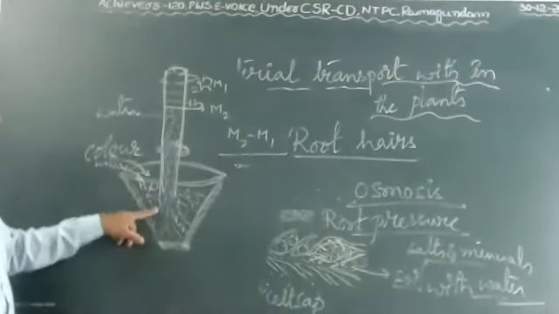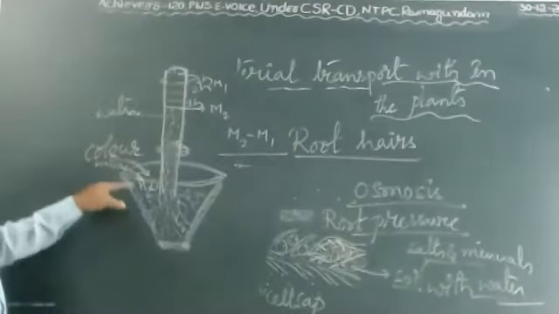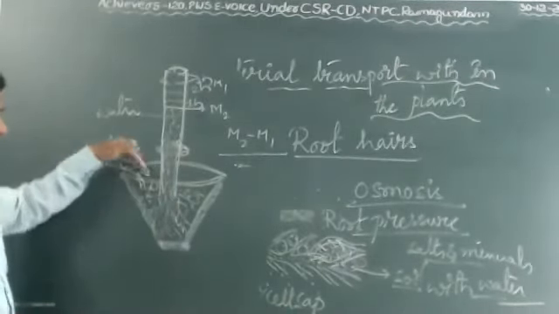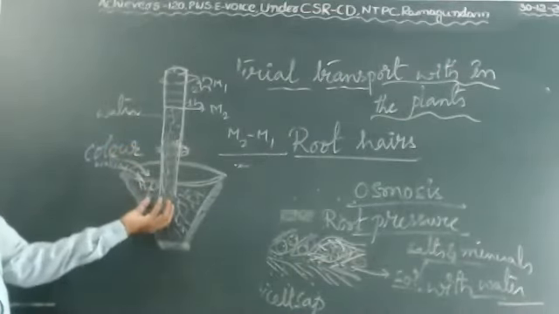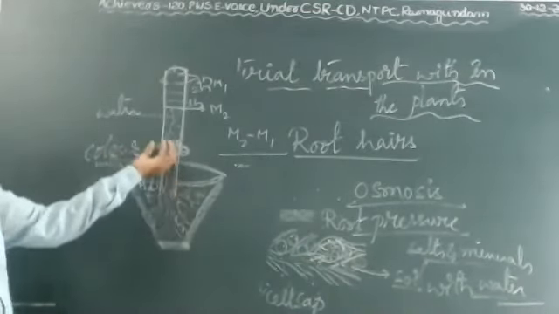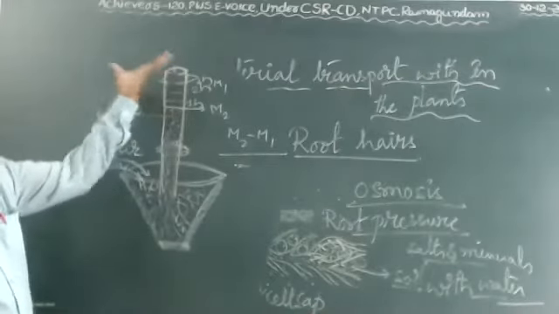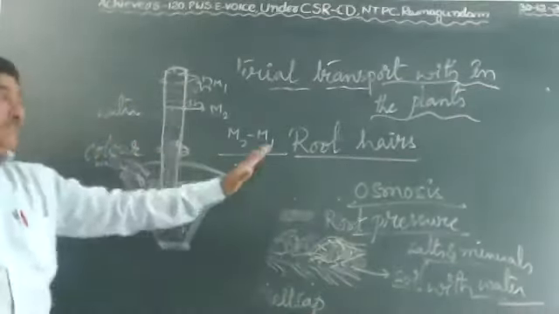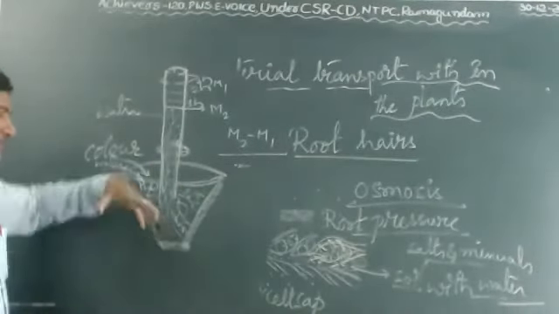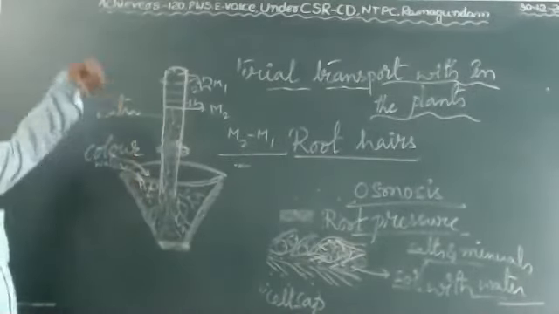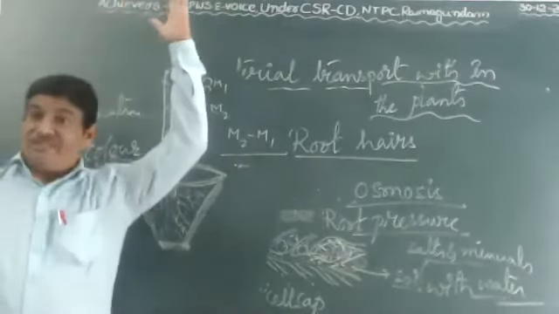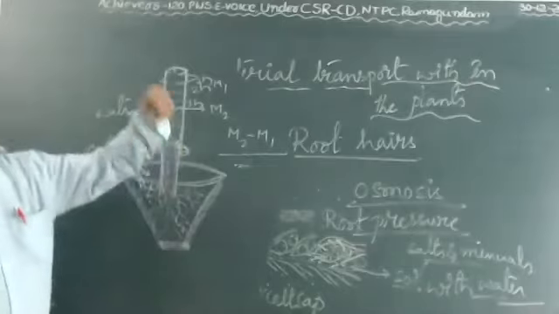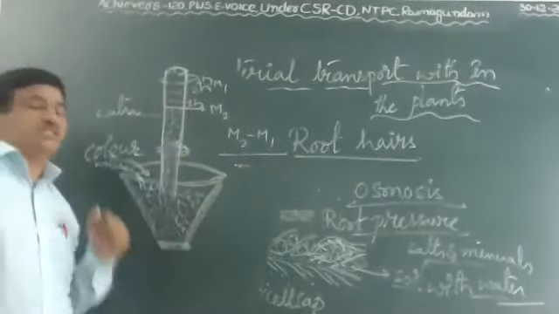Here roots are present, but the stem is not there. Then what happened? We are supplying color water, slowly observing, and the roots with root pressure push it to the top level of the stem. By this experiment, we prove that with root pressure, plants absorb water and supply it to nearly 150 meters height of the plants also. They absorb the water from the ground with roots.